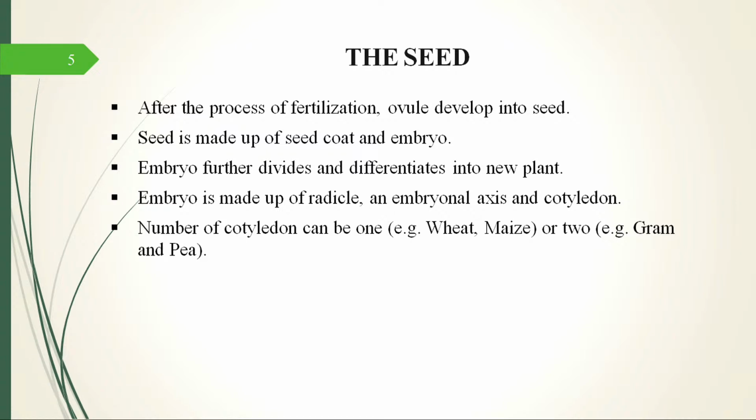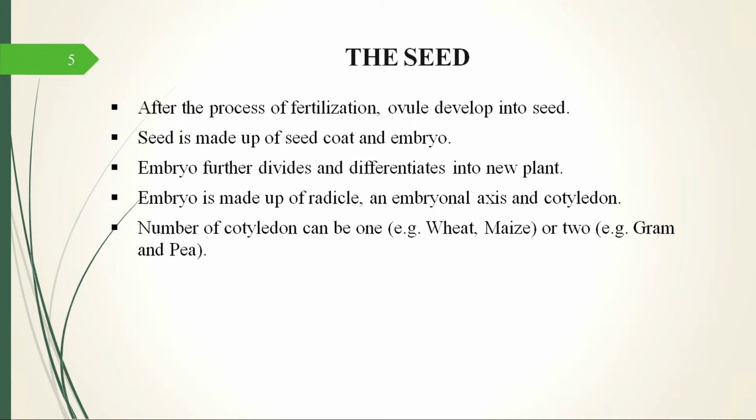Now the embryo, when it matures after the zygote, divides mitotically, so it differentiates into a new plant. So the embryo actually gives rise to the shoot and the root in a new plant, and the embryo has an axis. So every time on the embryonal axis you will have two regions. One will be the radicle and the other will be the plumule, and the radicle gives rise to root and the plumule gives rise to shoot. And also the embryo has cotyledons. The cotyledons are the structures in the embryo which provide nutrition to the developing embryo.